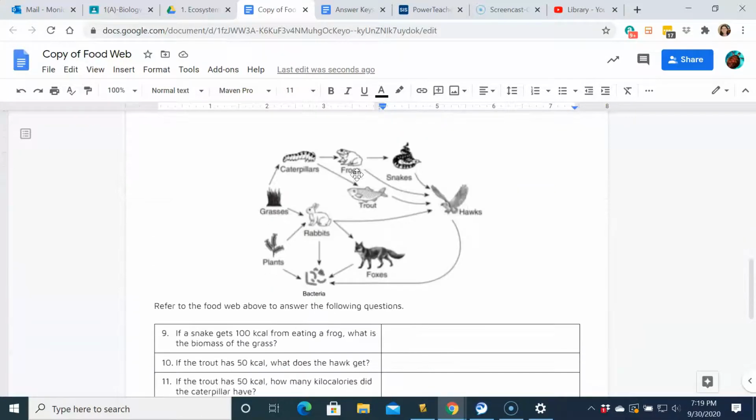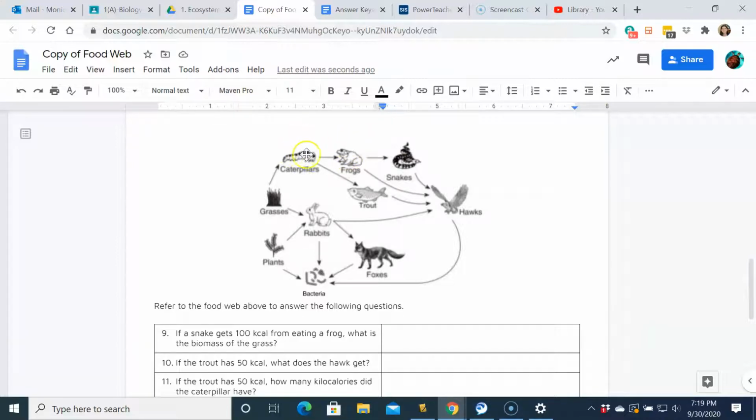And let's go ahead and look at the next food web. And this one here is if a snake gets 100 kilocalories from eating a frog. So here's our snake, here's our frog. What is the biomass of the grass? So 100 here, we're going up the food chain, not down. So instead of taking away a 0, we will be adding a 0. So this one has 100 kilocalories.